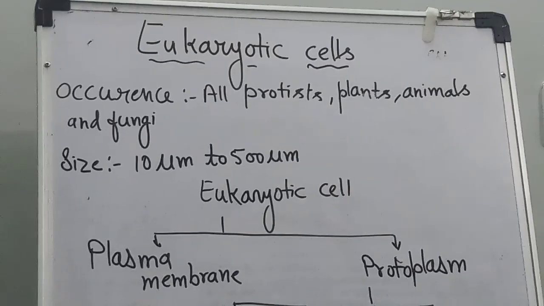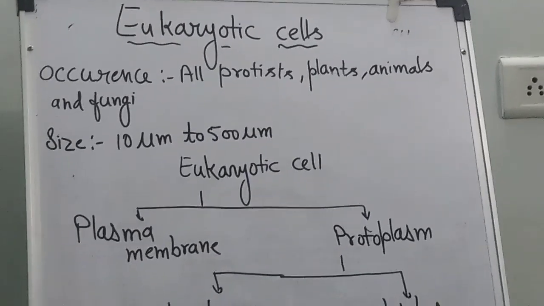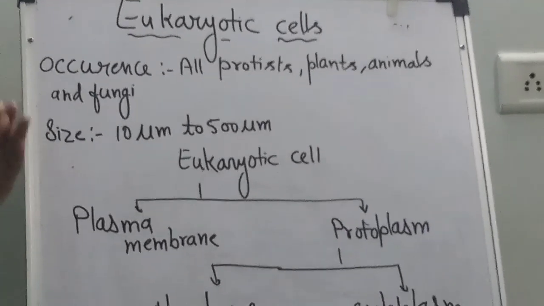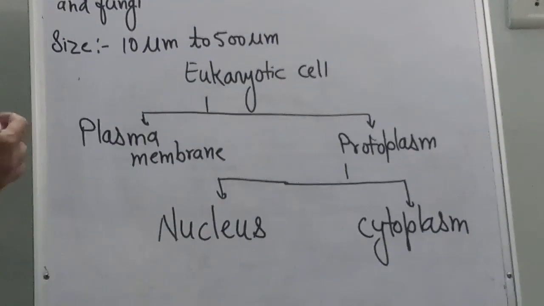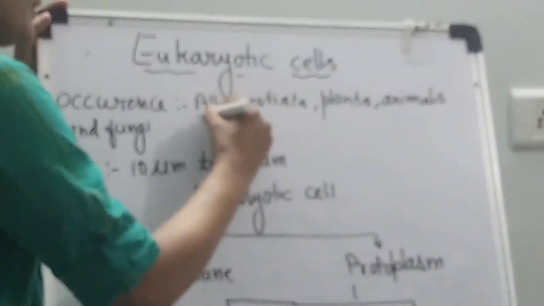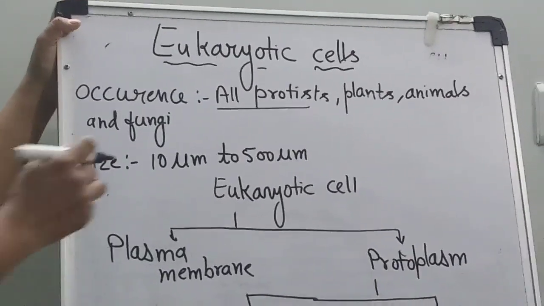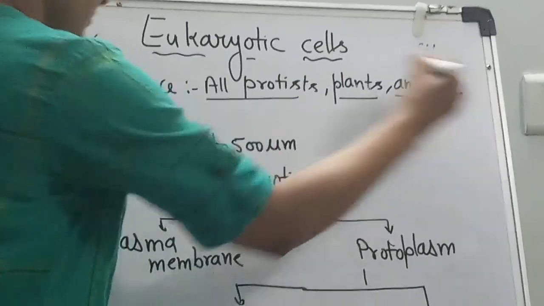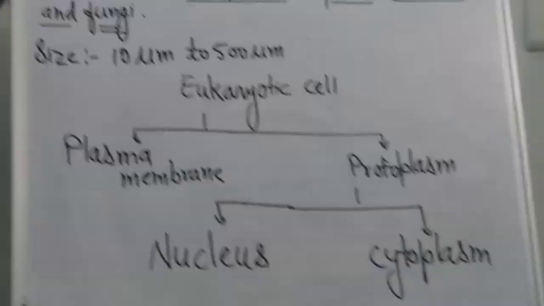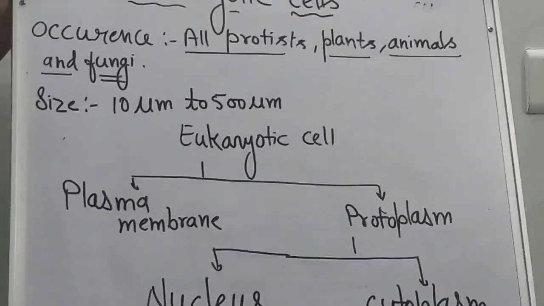First we see in which type of animals we see this type of eukaryotic cell. What is the size of this one? Then after that we go through more detail. Eukaryotic cells occur in all protists. Protist means protozoans. Amoeba is the best example. Also in plants, animals and fungi. So we find this eukaryotic cell in all protists, plants, animals and fungi.